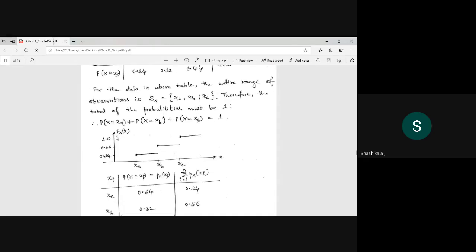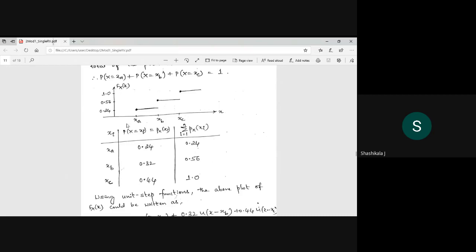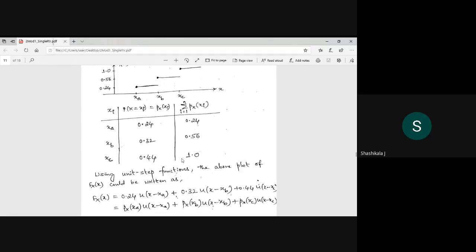Now I have to draw the CDF F of x. In order to draw the CDF it is a summation. So now it is 0.24. When I add this and this, it is 0.56. When I add all three, you are going to get 1.0. That is 0.56 plus 0.44, you get 1. Obviously you should get 1, otherwise you have made a mistake.